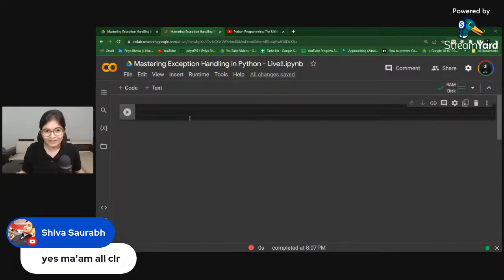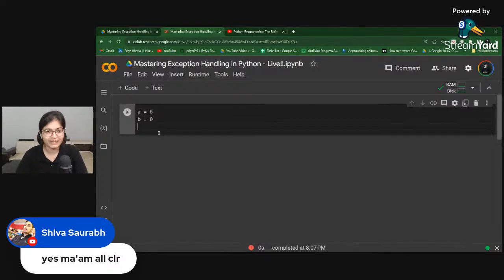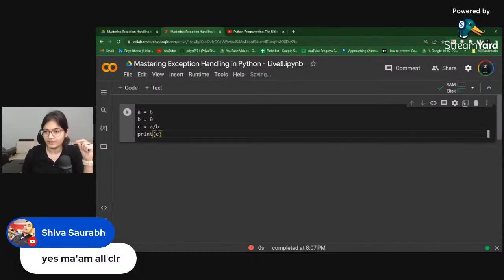Okay. So I'll give you one simple example here with respect to the exception part. Let's say I will have a value of a which is equal to 6. I will have a value of b which is equal to 0. Let's say the value of c is equal to a divided by b, and I want to print the value of c. Now, what do you think will happen here?